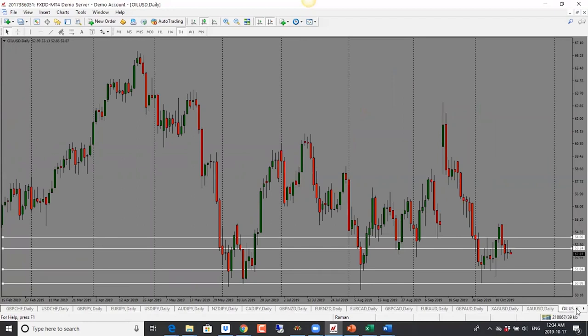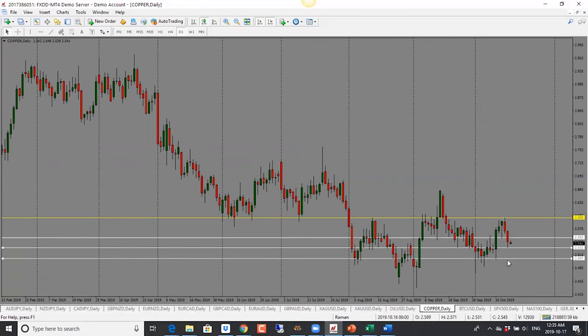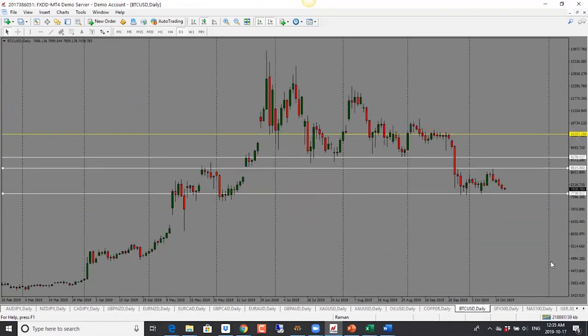Oil still looking weak here. We could see a further drop here, and target would be 51.80. So bias is bearish for oil. Copper is also looking bearish here. We have a nice bearish candle close. And next target is 2.50. We are into support, so just be mindful of that, but looking for it to drop further towards 2.50.